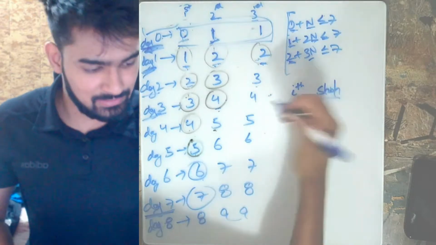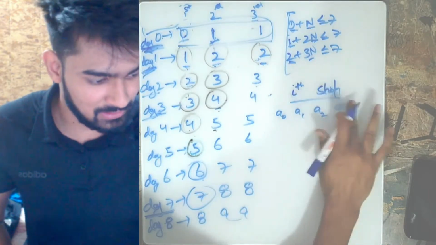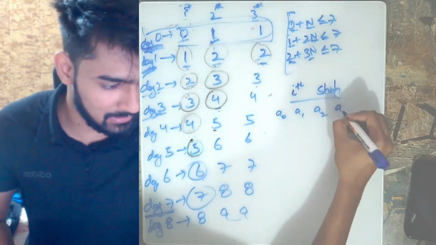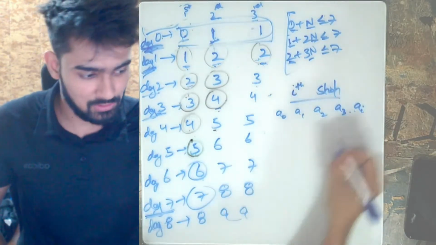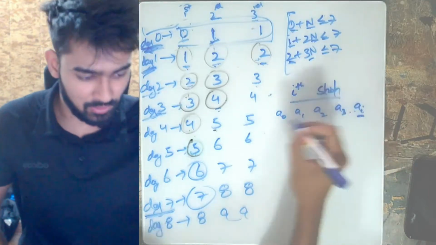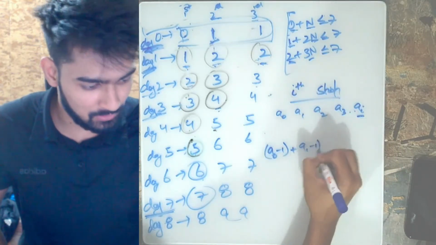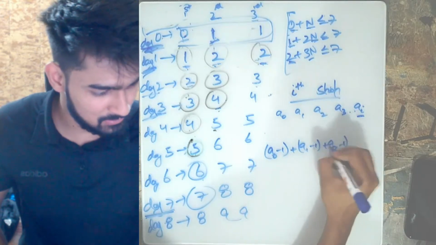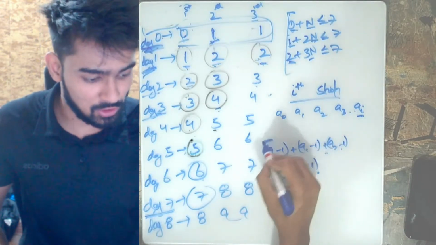Let's say we started from A0, then A1, then A2, then A3, and so on till A of I. Then what is the cost for this A of I? The prefix cost: we need to add A0 minus 1 plus A1 minus 1 plus A2 minus 1 till A of I minus 1, because this is the cost of all the shops at day 0.